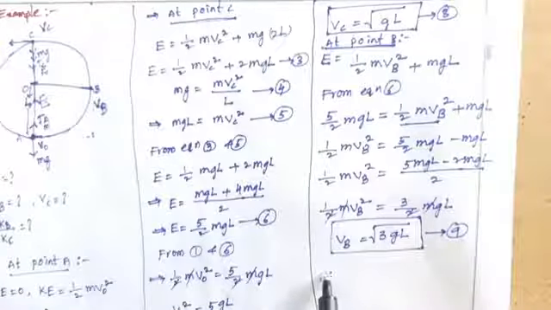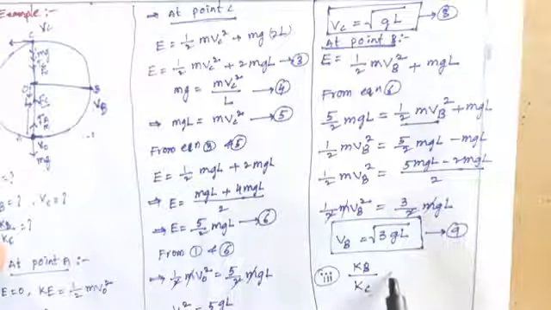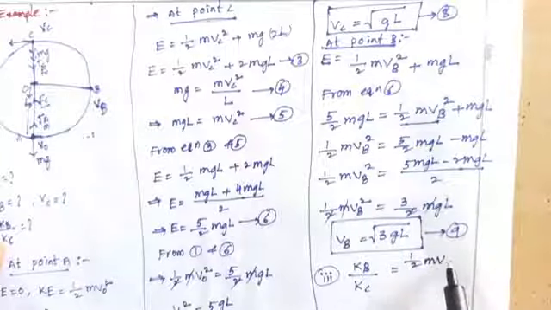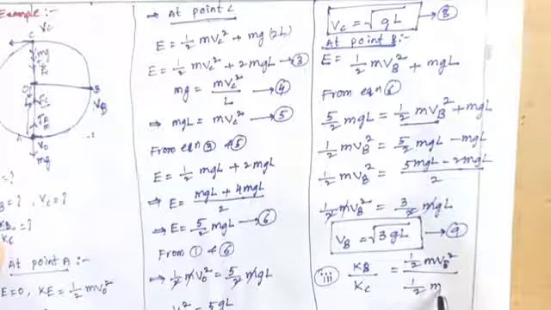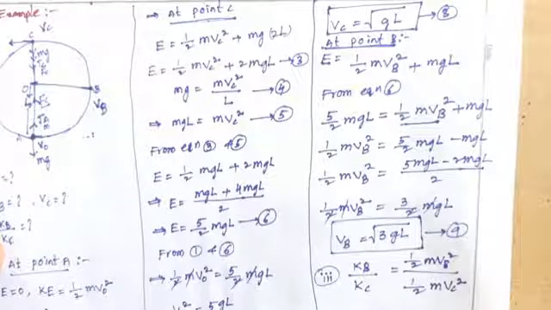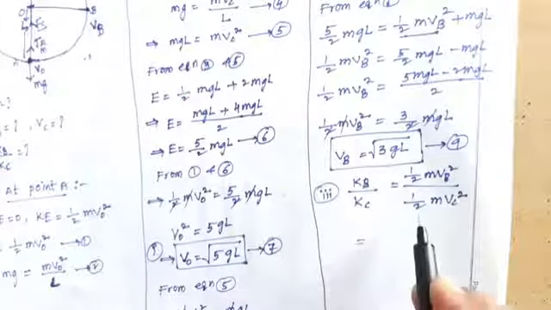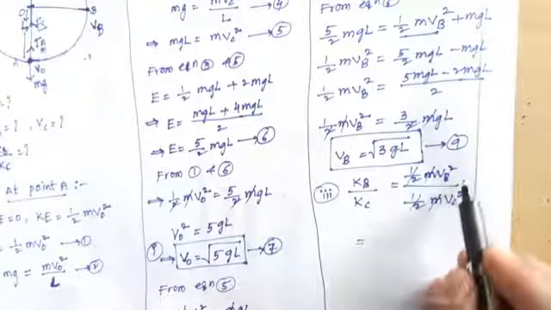Next, the third one. Third is KB by KC, the kinetic energy at point B by the kinetic energy at point C. So what is the equation? Half m vB square by half m vC square. Then half gets cancelled, m gets cancelled. vB, what is vB?